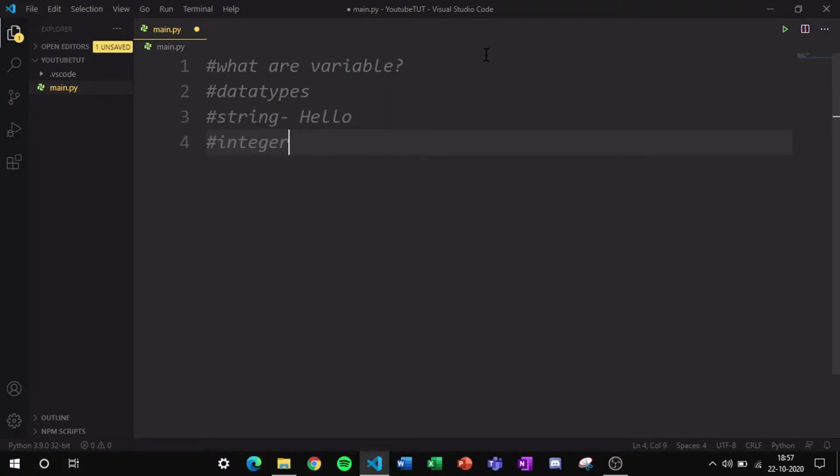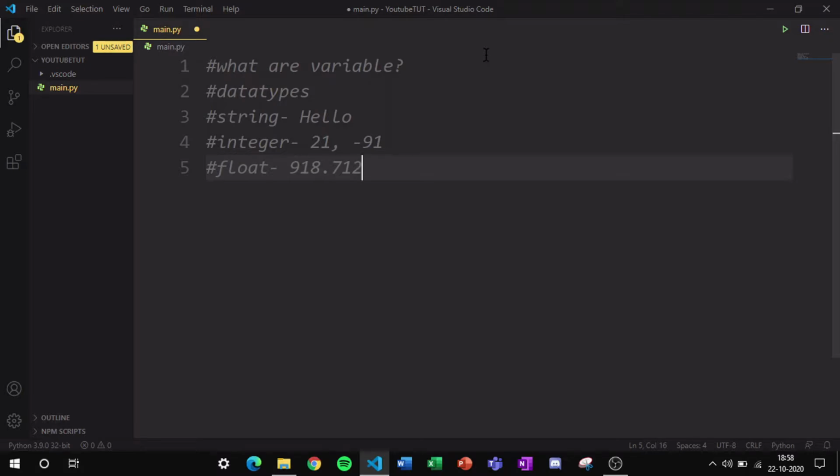Next, we have integers. Integers are the normal integers and numbers that we know. Negative and positive numbers form the integers. If I type any number like 21 or if I type any negative number like minus 91, these both will be considered as integers. And next we have the float values. What are float values? Float values are the decimal numbers. If I type any number like 918.712, so this will be our float number. So these were the three data types of Python.